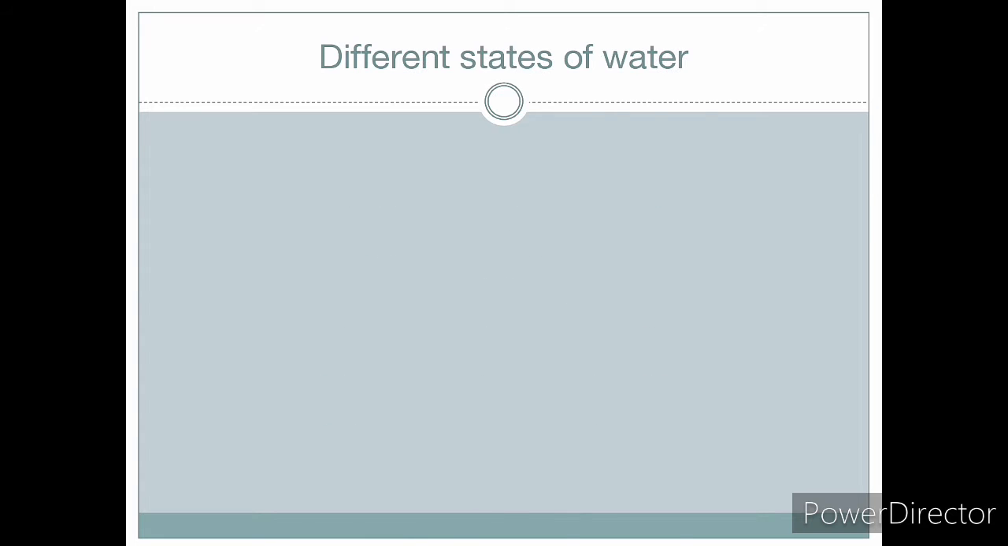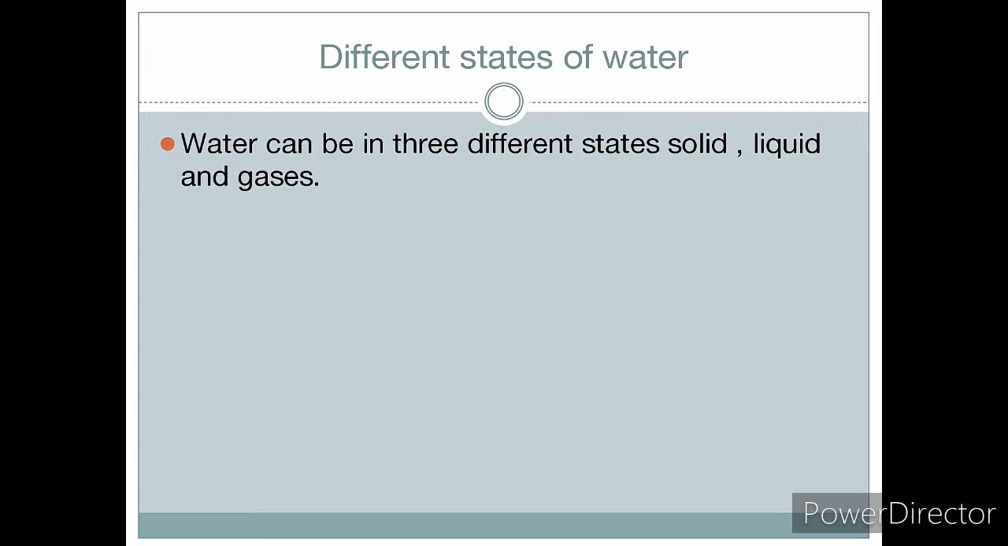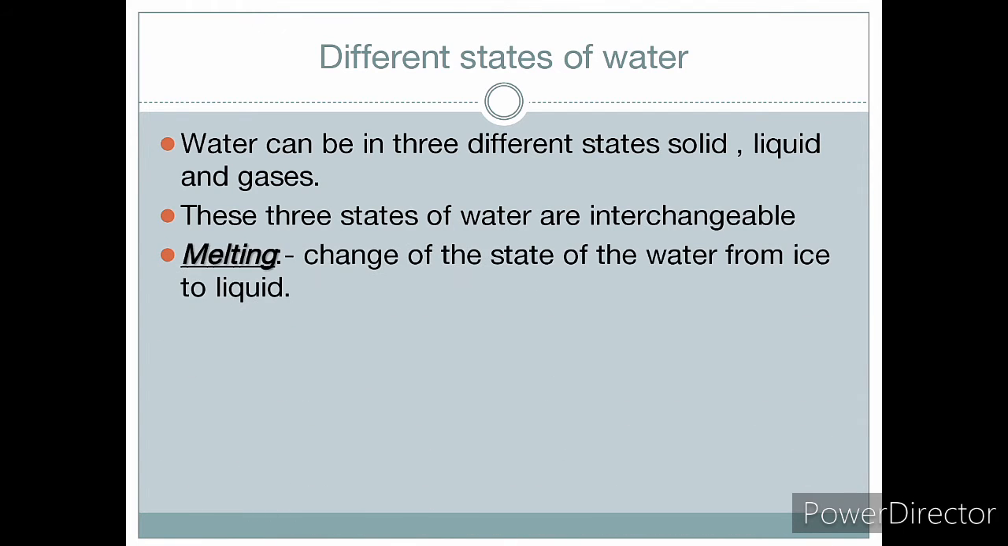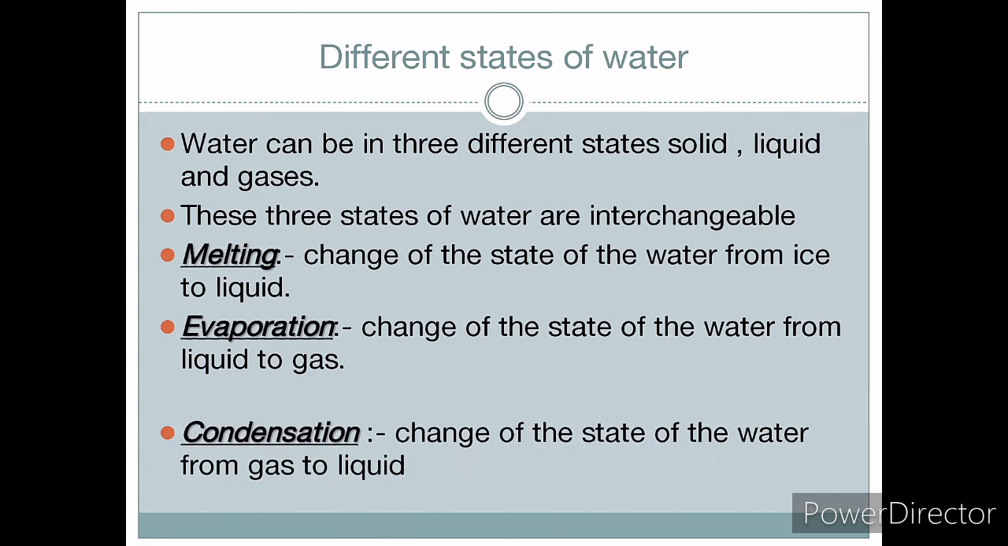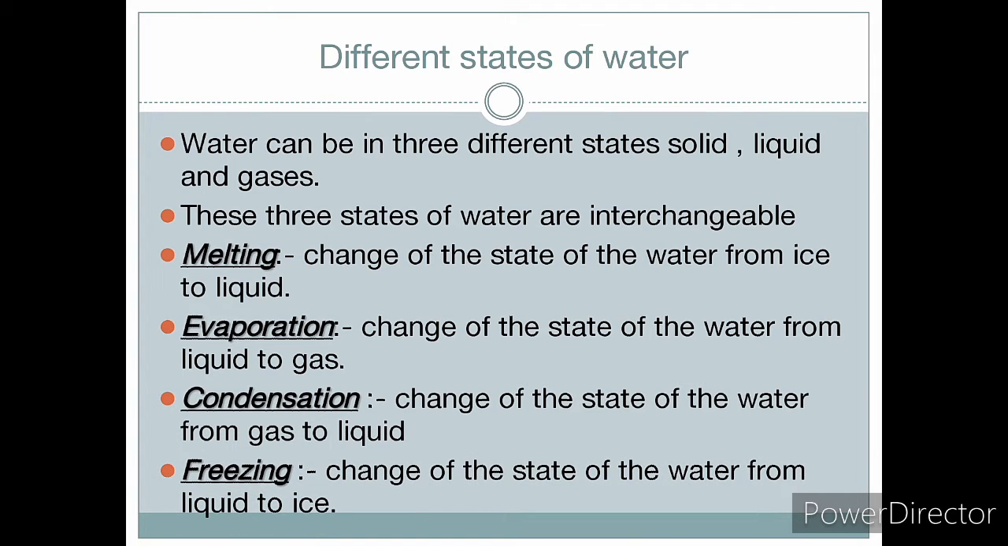The first thing which we are going to discuss is different states of water. As we all know, water can be in three different states, that is solid, liquid and gas, right? But we also know that there are some processes of water: melting, evaporation, condensation and freezing. So let us understand these interchangeable states of water sequence wise.